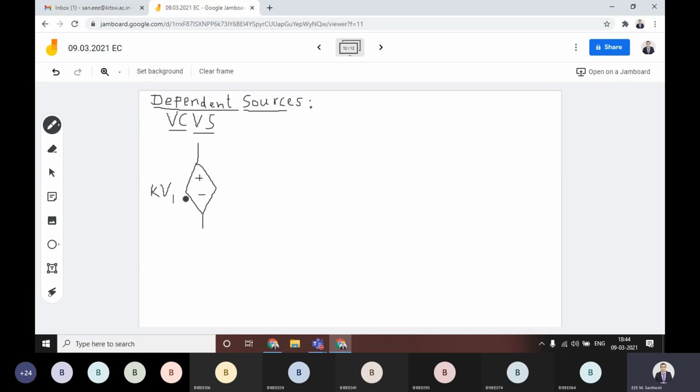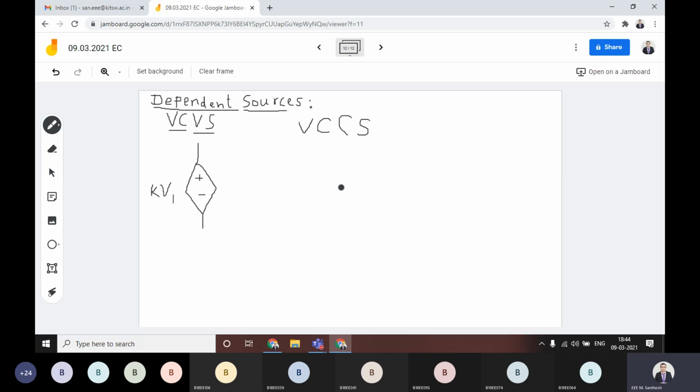That means there is a circuit parameter, voltage 1, the V1. This circuit parameter will change the value of this voltage source. Voltage controlled voltage source means the source is a voltage source, but that voltage source depends upon another voltage. That other voltage is V1, which is the circuit parameter. Whenever you connect this voltage controlled voltage source in a circuit, it depends upon this value.